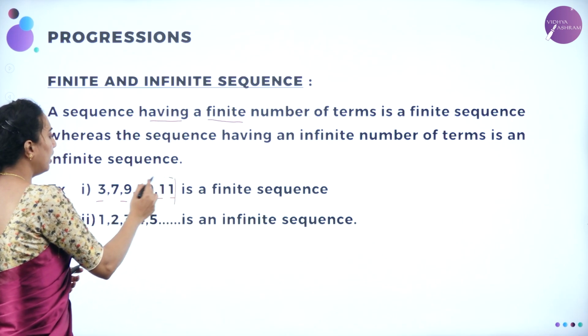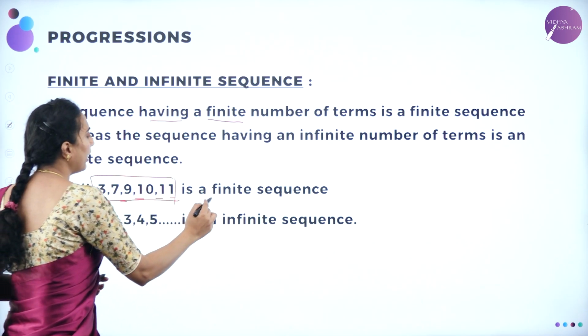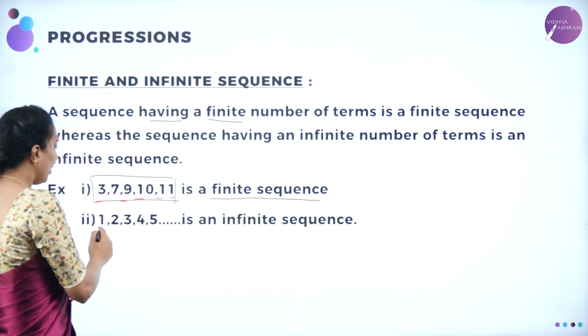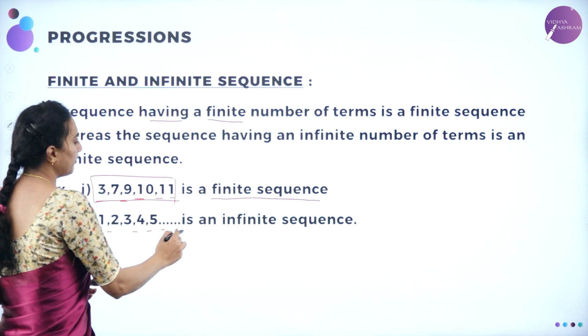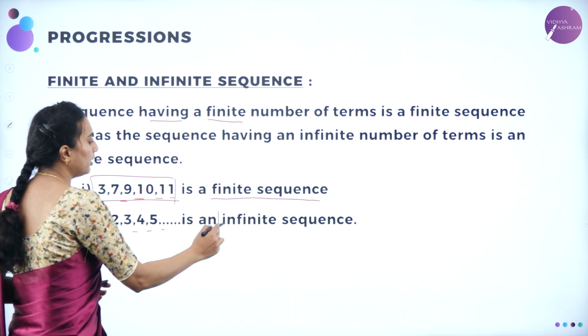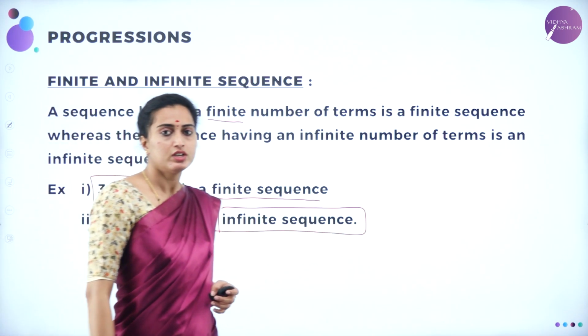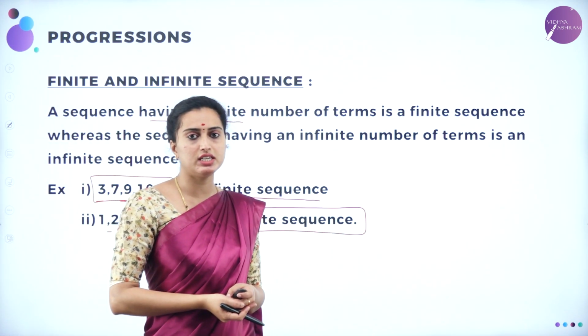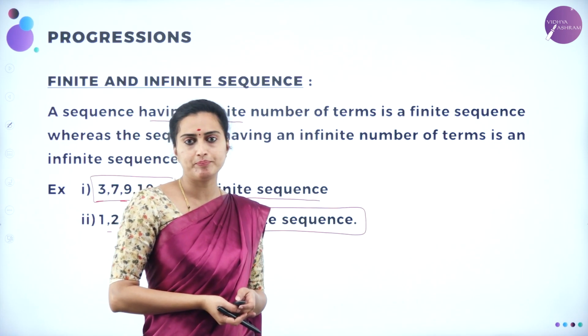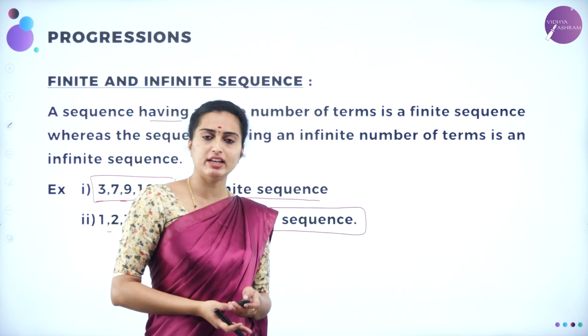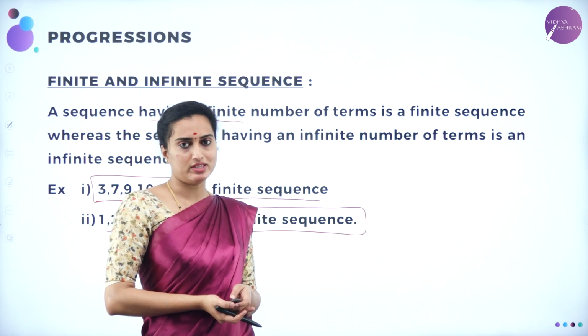It will stop here. So this is called a finite sequence. And here 1, 2, 3, 4, 5, 6, 7, 8, 9, etc. This is going to be called as an infinite sequence. Okay. So these are all the examples you can see as a sequence only, in that category of finite and infinite sequence.